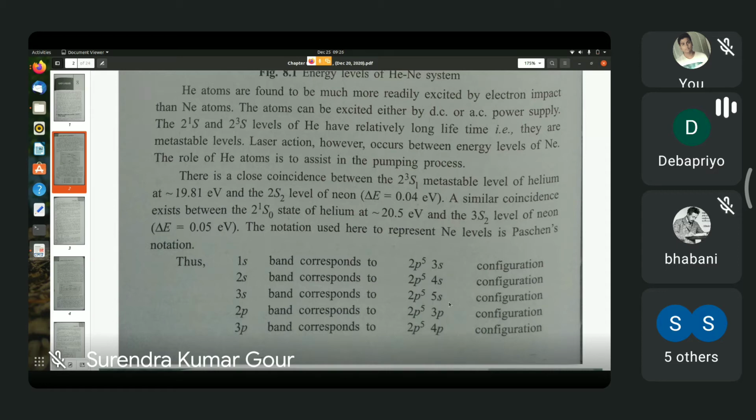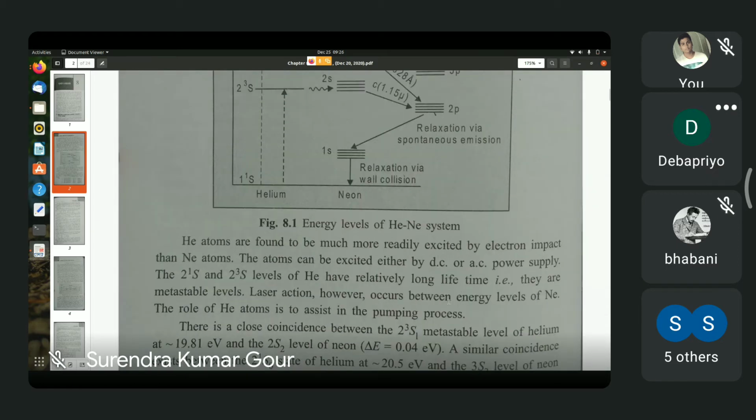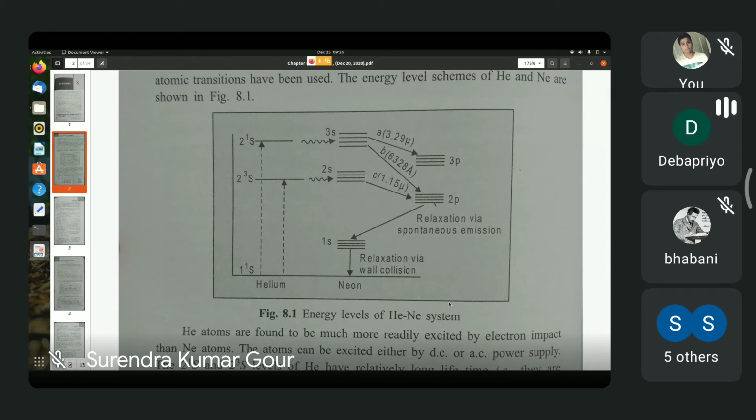And then you have the corresponding levels where an electron is excited to 3p and 4p levels. These are denoted by different symbols in the diagram. Go back to the diagram. Go back to figure 8.1.